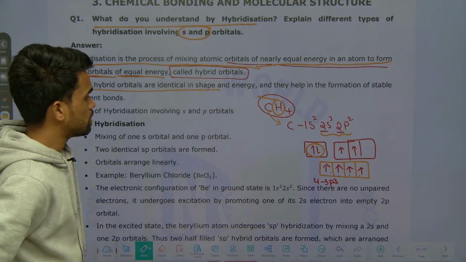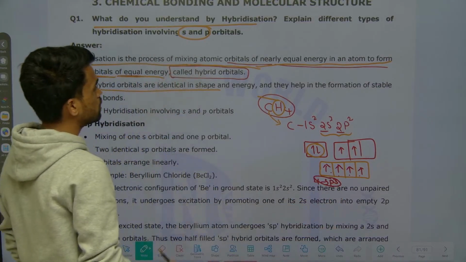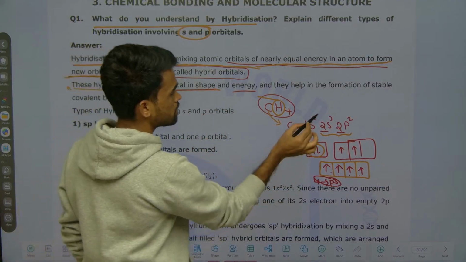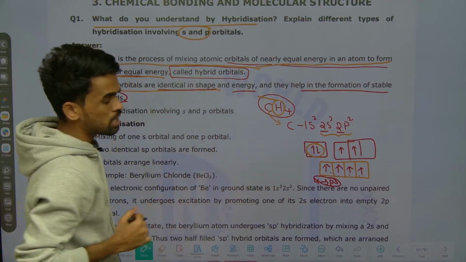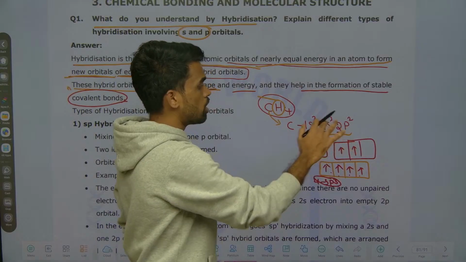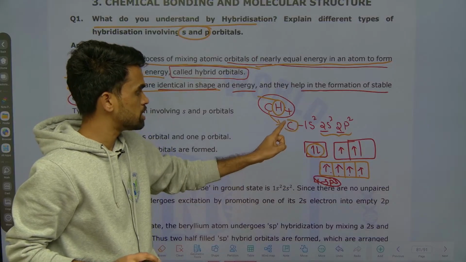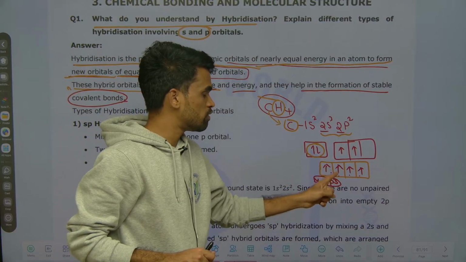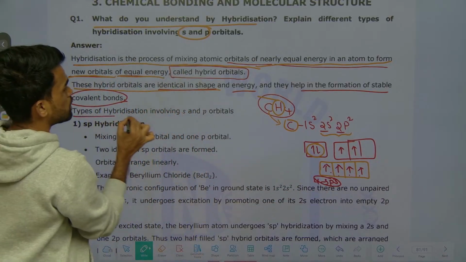Once we have done up to here, all of them are sp3 now. That's why they are identical in shape and have equal energies, and they help in the formation of stable covalent bonds. What is the help of this hybrid orbital? They will be helpful to form stable covalent bonds with these 4 hydrogen atoms by this carbon atom. These are the hybrid orbitals of this central carbon atom. Now each of the 4 hydrogen atoms will make 1 bond with one unpaired electron of this carbon atom. That's it.